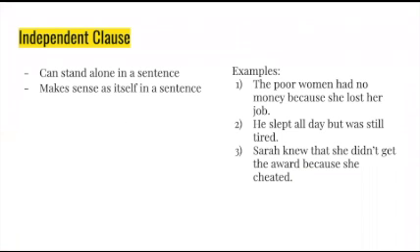So first off, we have the independent clause. This can stand alone in a sentence and makes sense as itself in a sentence. So, an example of this is: the poor woman had no money because she lost her job. Here, the independent clause, or the subject of the sentence, is the poor woman had no money. So, this can stand alone as a sentence.